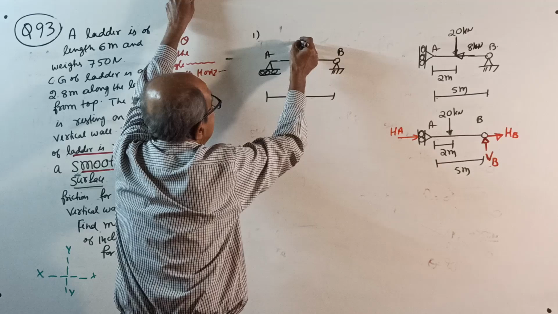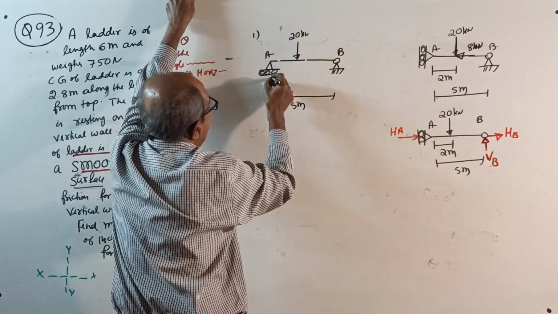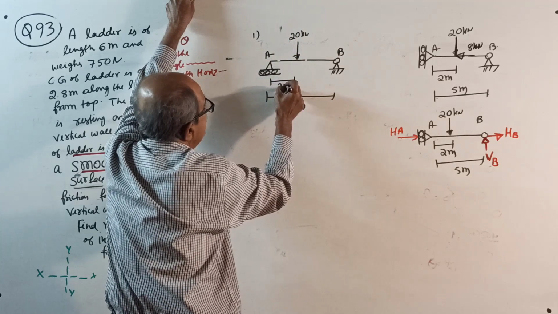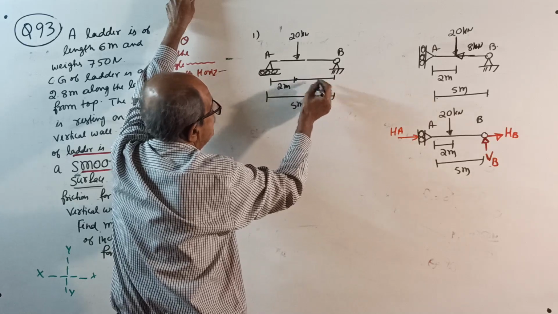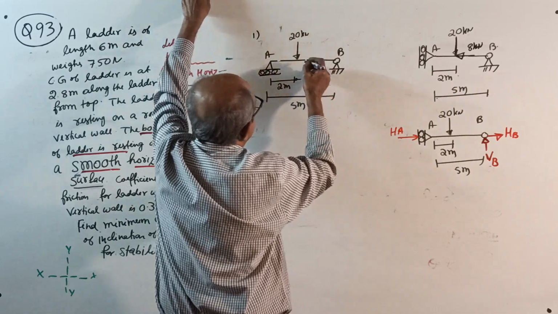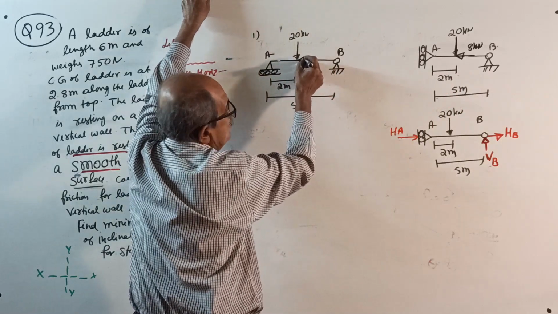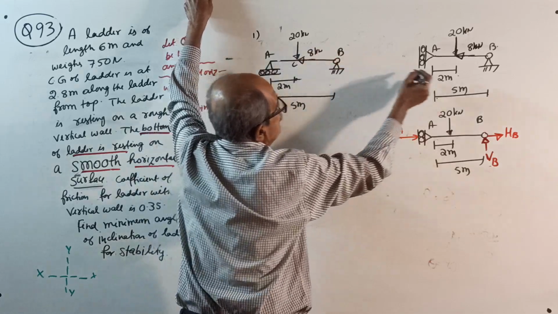A load of 20 kilonewton here at 2 meter from here, then also a horizontal load of 8 kilonewton here at a point C in between.